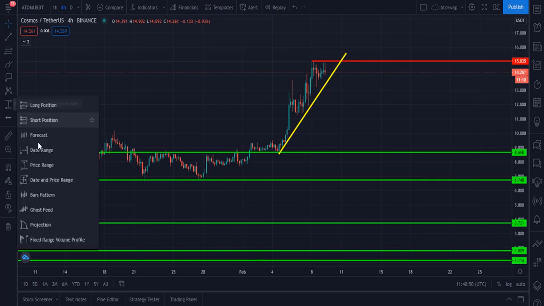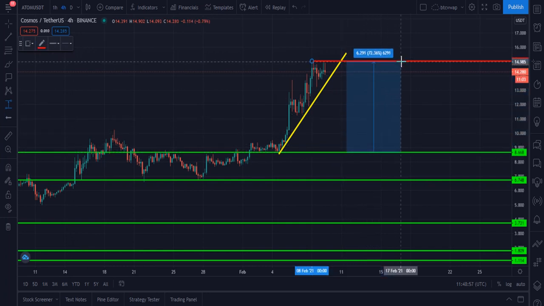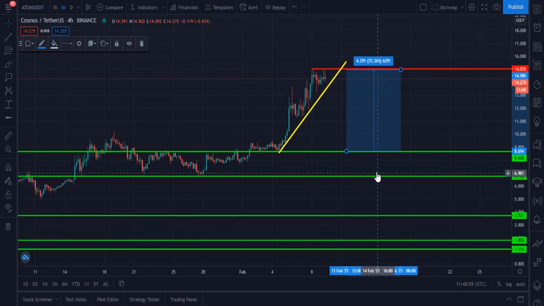And let me please tell you my next targets. Next upside target currently for me is that zone. If Atom, let me please tell you, then I will explain how I calculate this target.